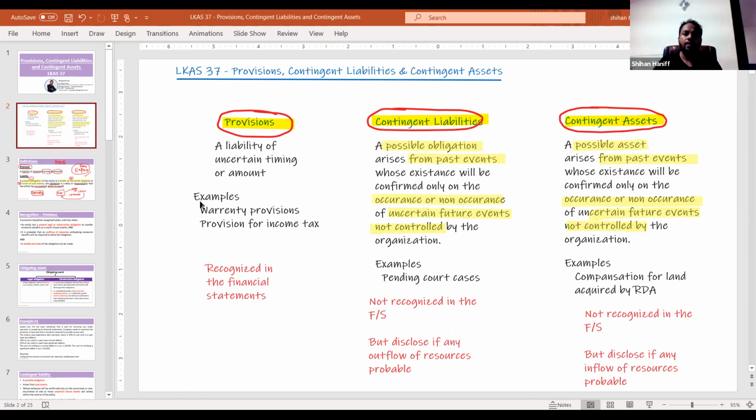So let's see the overall summary. Provision means it's a liability of uncertain timing or amount. Examples. Remember warranty provision. Remember one or two examples. From the example, you will understand what is the concept. Provision for income tax, future income tax. Right. So this will be recognized in the financial statements. Right. Provision.